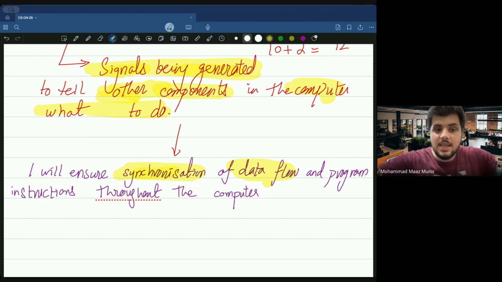If I tell you guys the exact definition of synchronization, let me check it on Google. Synchronization. Oh, I've already searched it ago.